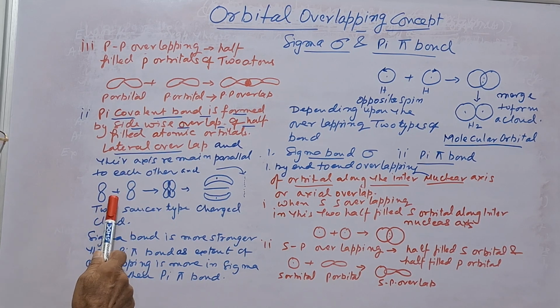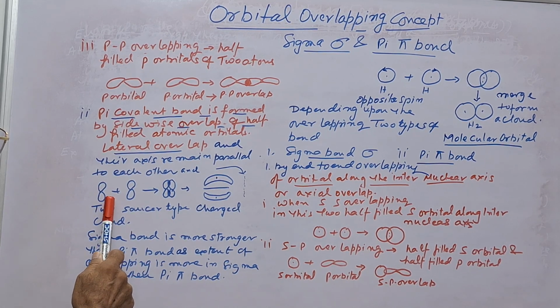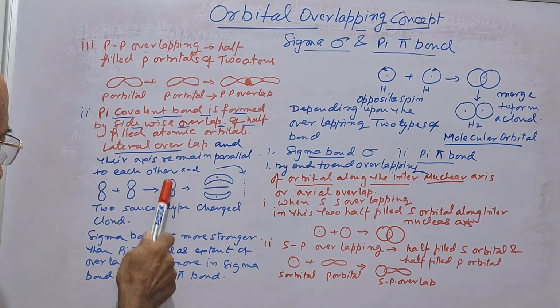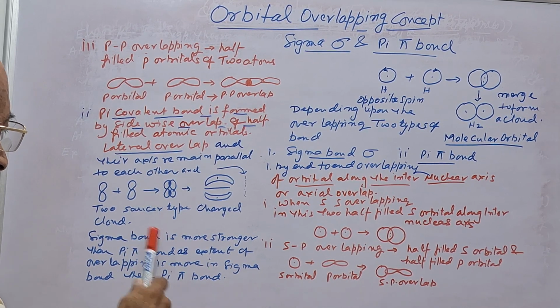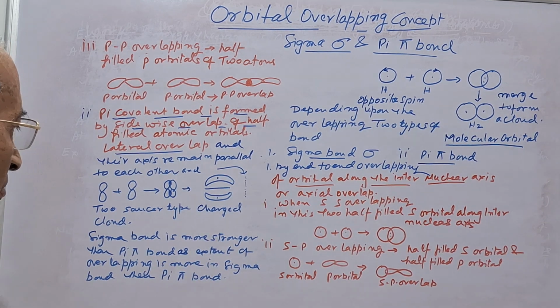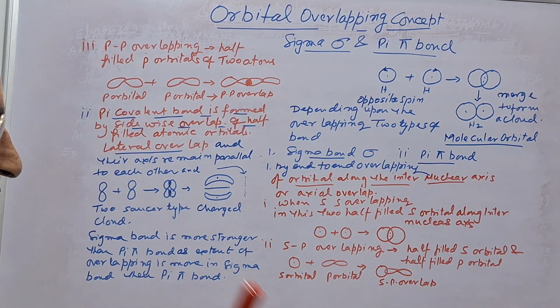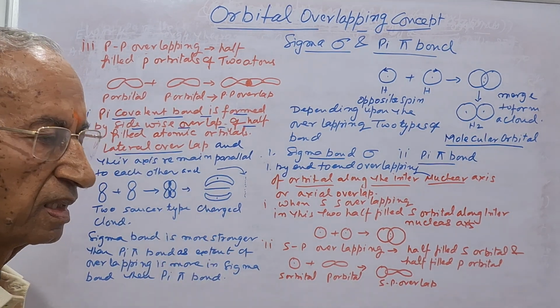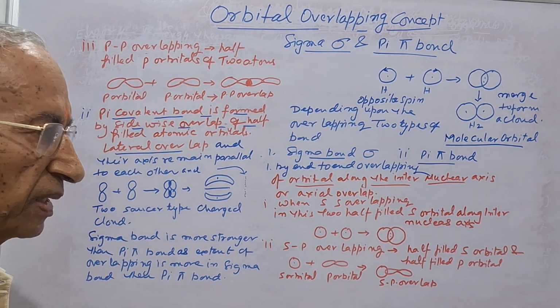See, pi bond. This is lateral. See here, it is lateral overlapping, and it forms two saucer-type charged clouds. Now, the point is, what is the extent of the overlapping?